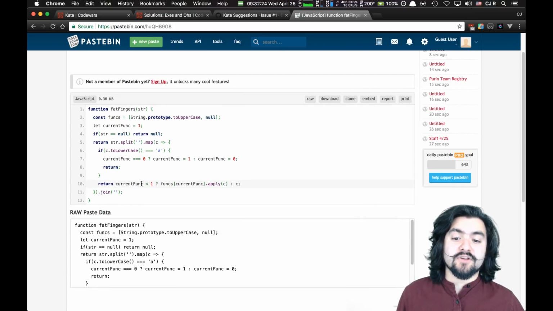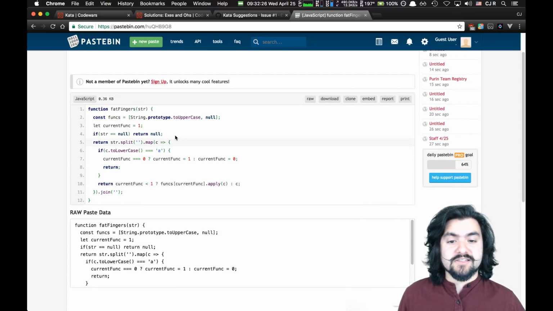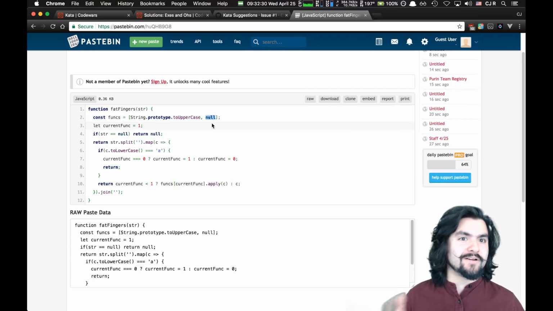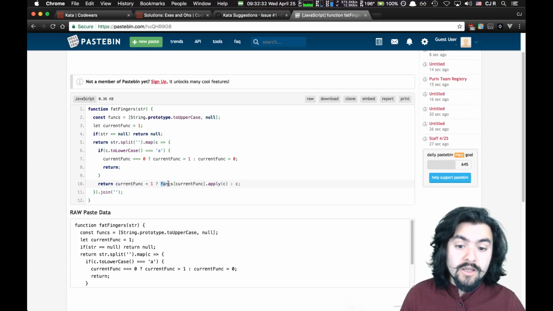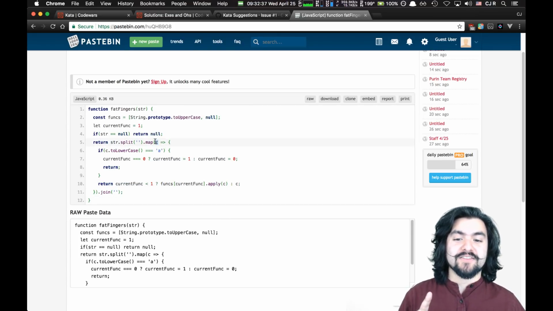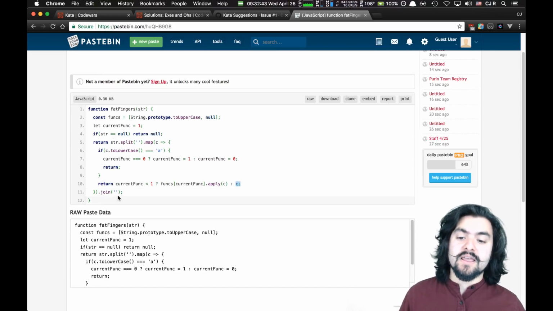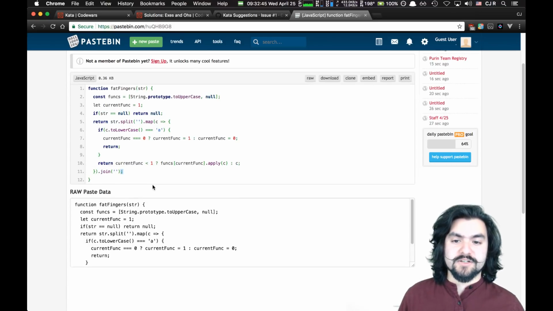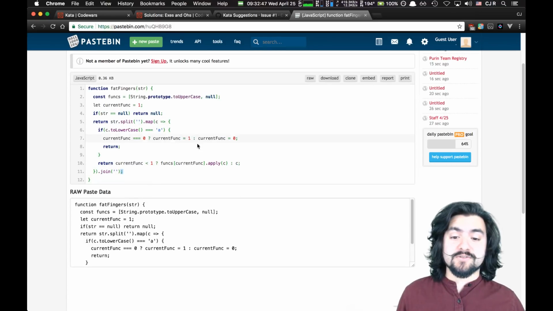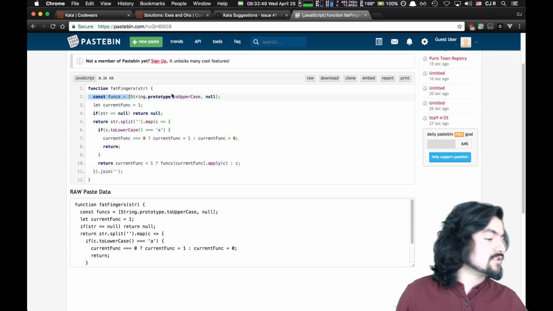And then if the current function is less than 1, meaning it has an actual value, because if it is 1, then you don't want to apply on null, we're going to grab that function, which is going to be to uppercase, and apply it to this specific variable. Otherwise, the variable itself. So it's either make it uppercase or take the current value, and then join the whole thing together on the empty string. Very interesting use of apply and an array of functions.